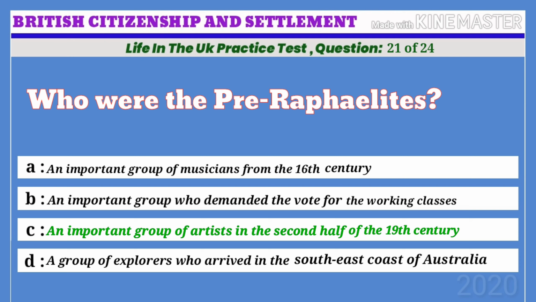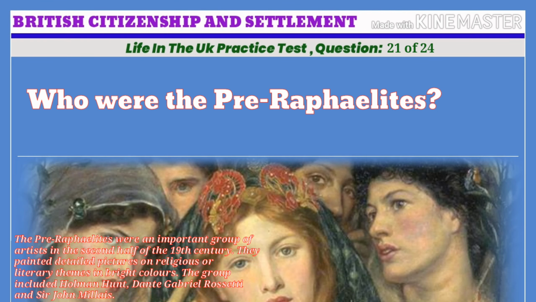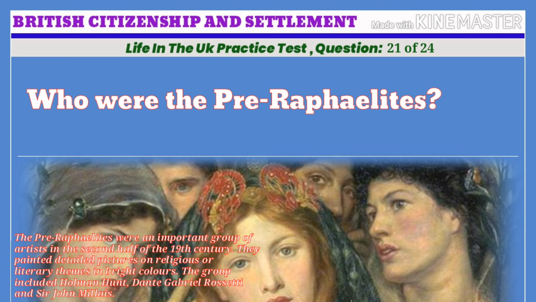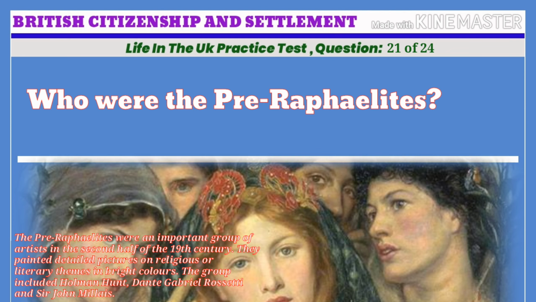An important group of artists in the second half of the 19th century. The Pre-Raphaelites were an important group of artists in the second half of the 19th century. They painted detailed pictures on religious or literary themes in bright colors. The group included Holman Hunt, Dante Gabriel Rossetti and Sir John Millais.